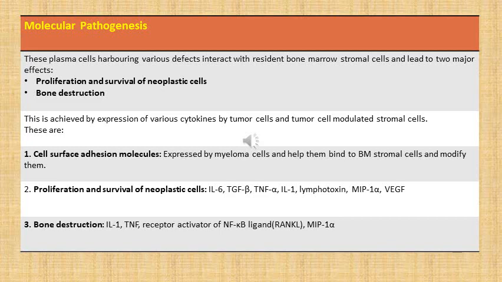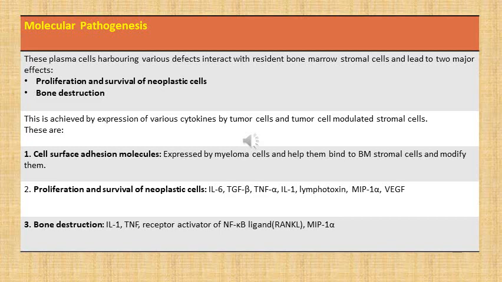So after hijacking these bone marrow stromal cells to their advantage, there is proliferation and survival of neoplastic cells, which is done by interleukin 6, transforming growth factor beta, tumor necrosis factor alpha, interleukin 1, lymphotoxin, macrophage inhibitory protein 1 alpha and VEGF. So all these are now secreted by these stromal cells.